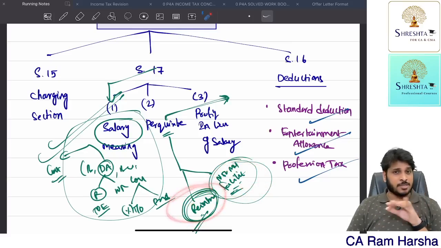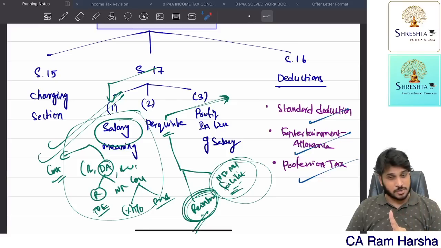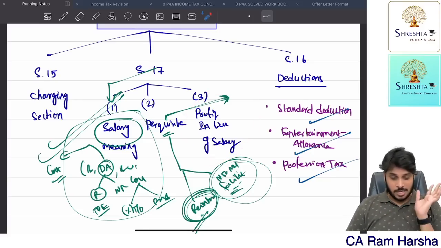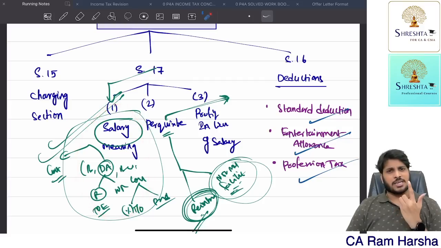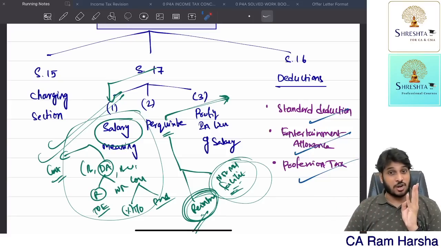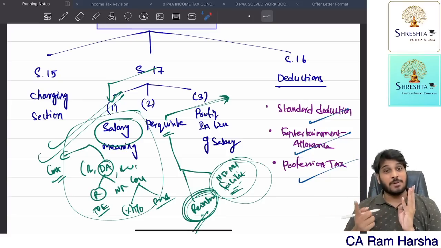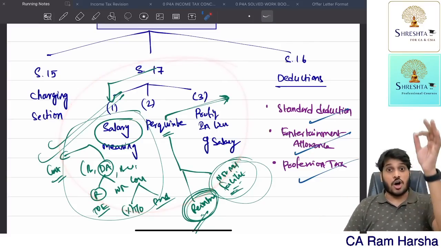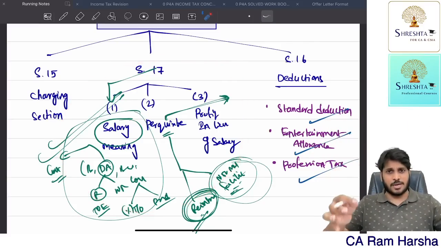If at all reimbursements, fully taxable. Medical reimbursement in a government hospital is exempt. Medical reimbursement for a specified disease, COVID disease, is exempt. Profit in lieu of salary, BRS, I told. Salary meaning basic, DA, bonus, commission; gratuity on retirement, exemption we have discussed. Leave encashment on retirement, exemption discussed. Pension on retirement we discussed. Monthly pension is fully taxable. So like this, you compute gross salary, computing all taxable items.